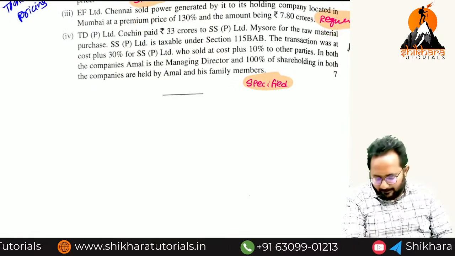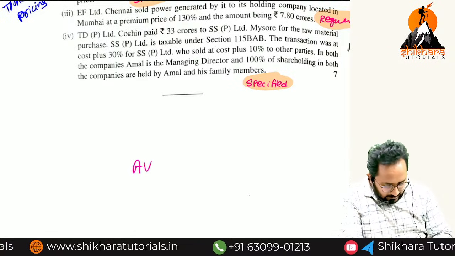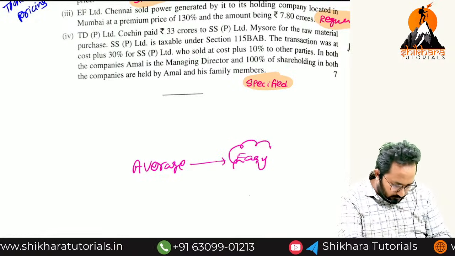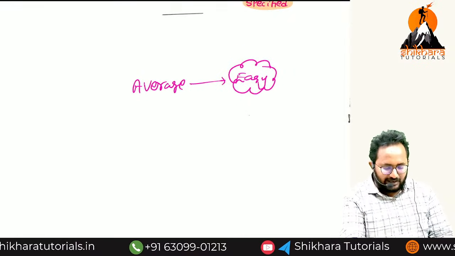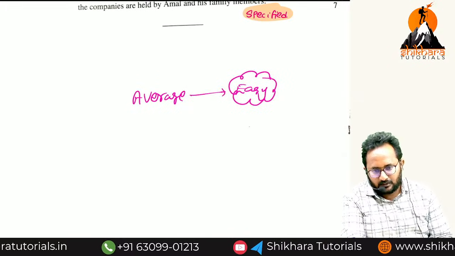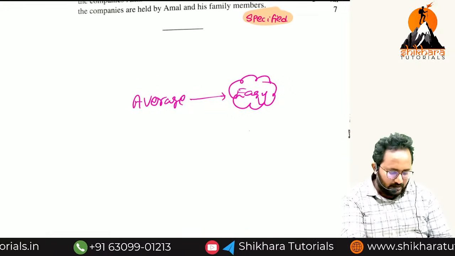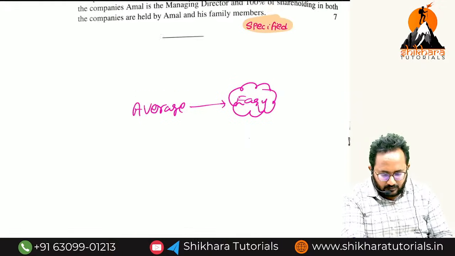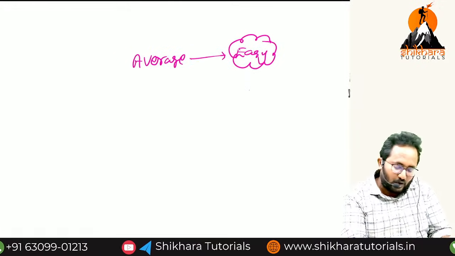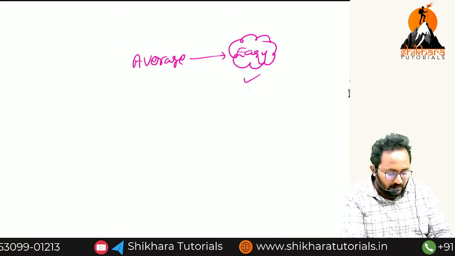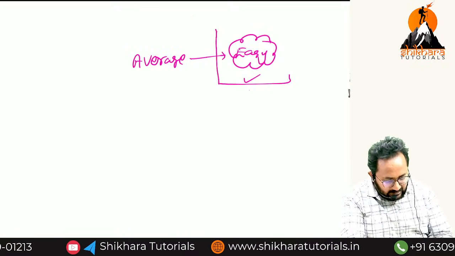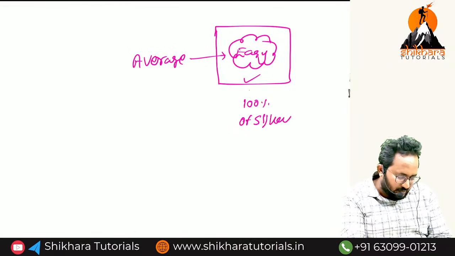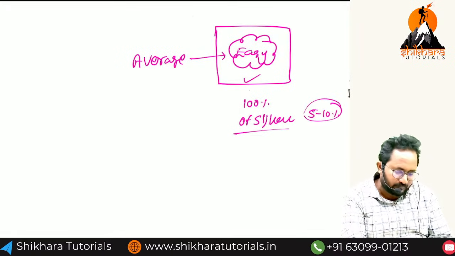So in my view, the paper is average, and okay, I can say easy also. For students who studied everything, you have flexibility to choose the questions. Everyone is not perfect. Even if they have not covered 100% of the syllabus, I can say flexibility can be given if you covered 100% of the syllabus. With 100%, you can take 5 to 10% choice, that's okay.